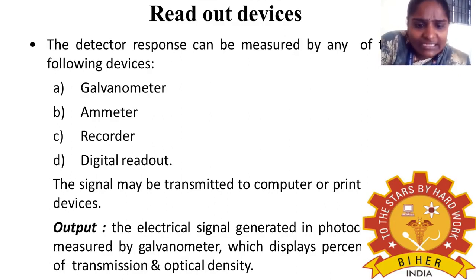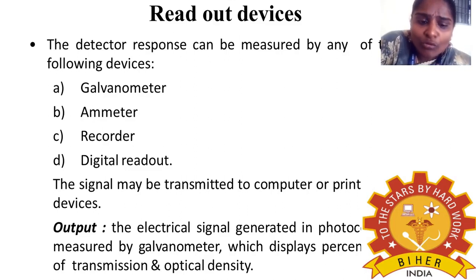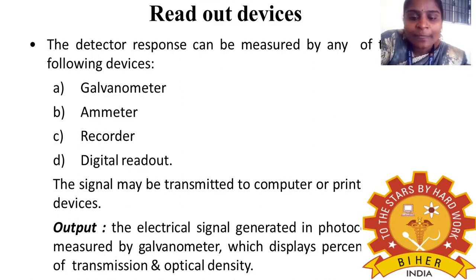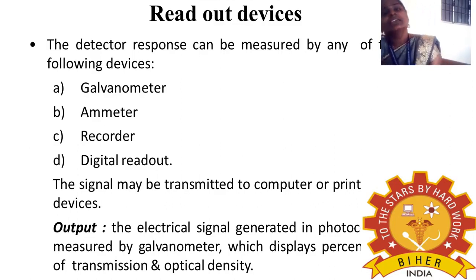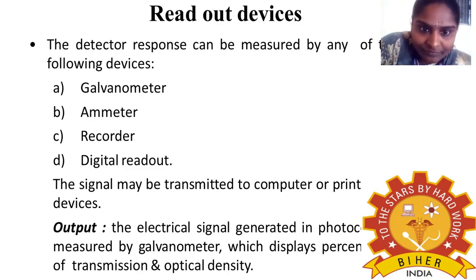The electrical signal generated in photocells is measured by a galvanometer, which displays percentage of transmission and optical density. Finally you get the graph, which shows the percentage of transmission or absorption, and the x-axis shows the optical density.